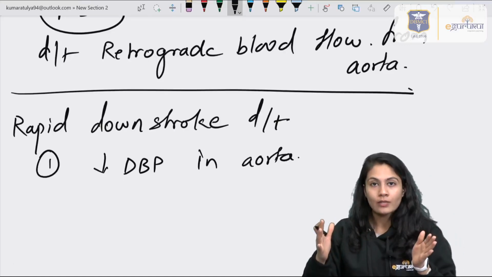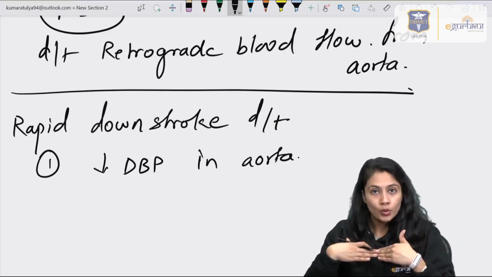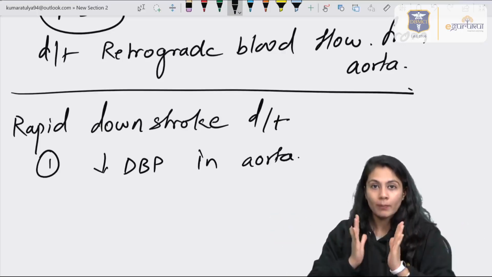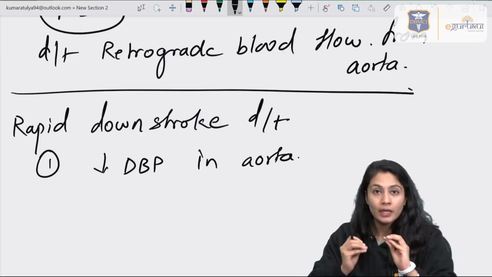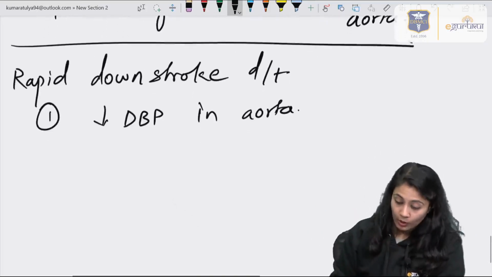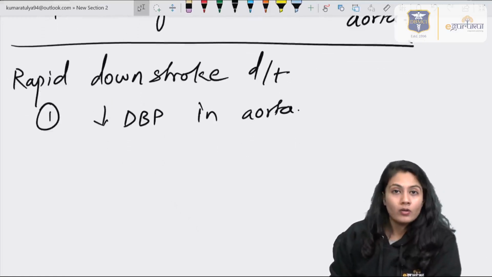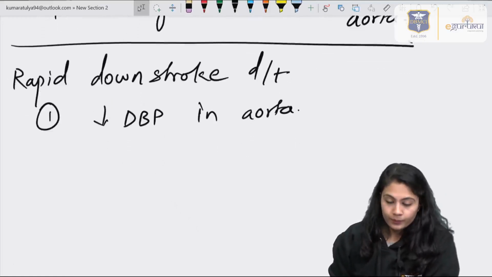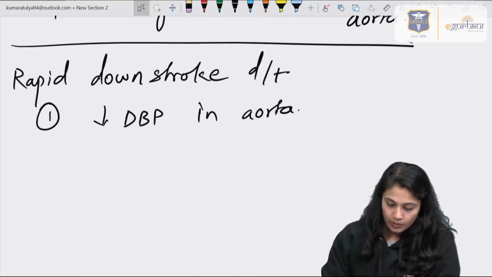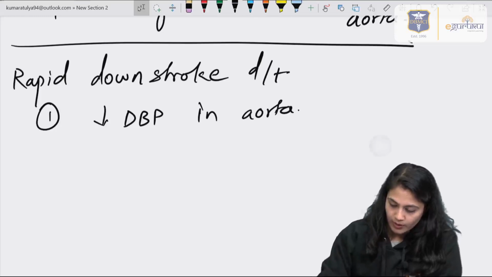Then in the diastole, in the normal condition, a pressure of 80 mmHg is maintained because of the recoil of the aorta. But over here it is not happening. Why? Because the retrograde blood flow is already there into the left ventricle. So there is a decrease in diastolic blood pressure because of the regurgitation of the blood.